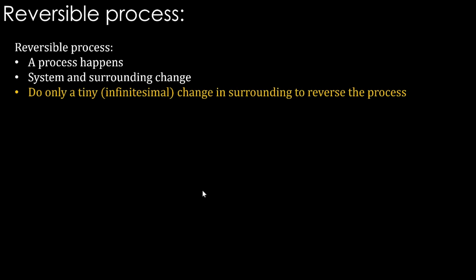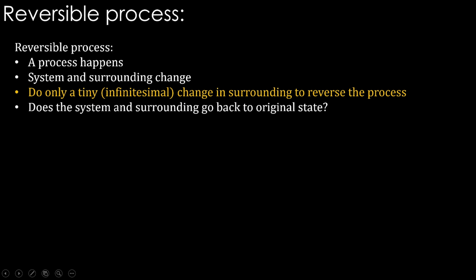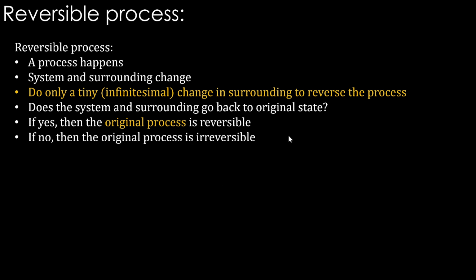So what is a reversible process? A reversible process is when a process happens, system and surrounding change, but we do only a tiny change, an infinitesimal change, in the surrounding to reverse the process. The target here is to reverse the process. With that intention, a small change is done in the surrounding. Therefore, we see whether the system and surrounding go back to the original state. If yes, then the original process is reversible. If not, it is not reversible.